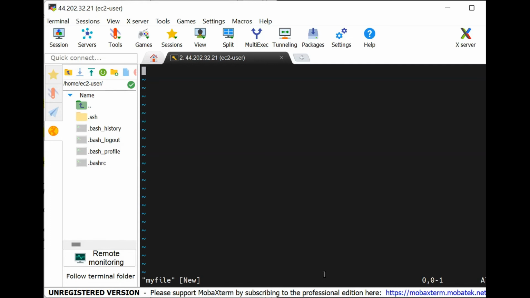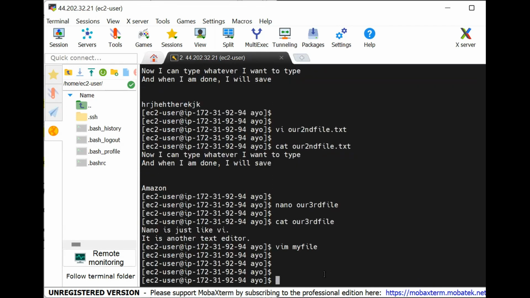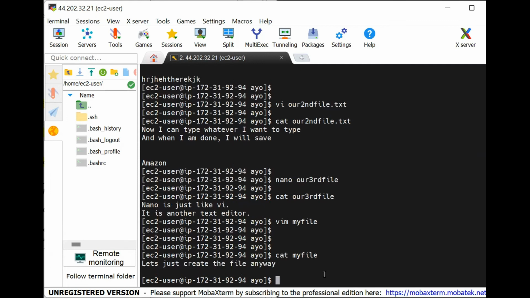All right. This time, since we are here already, let's just create files. Then we are done. Excuse me. All right. So if we say cat my file, we see what we wrote. All right. So that is text editing.